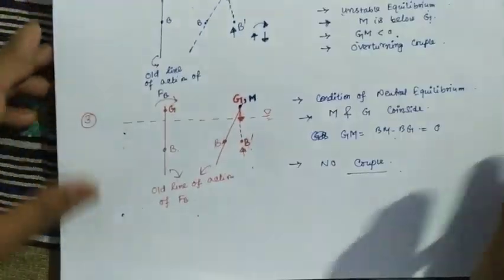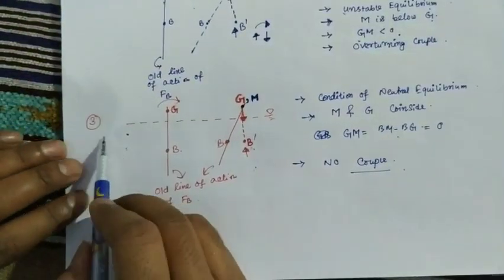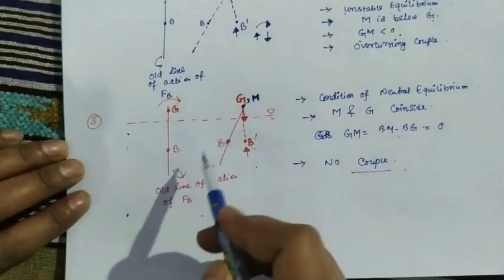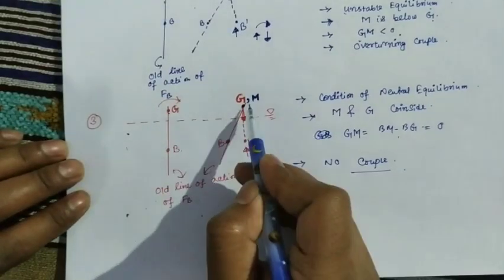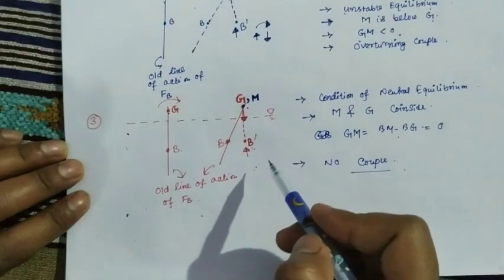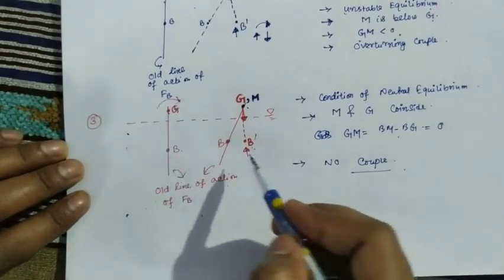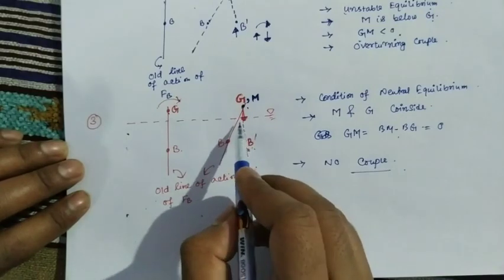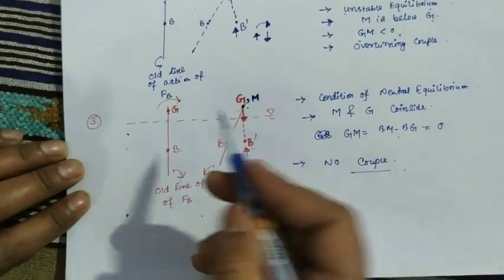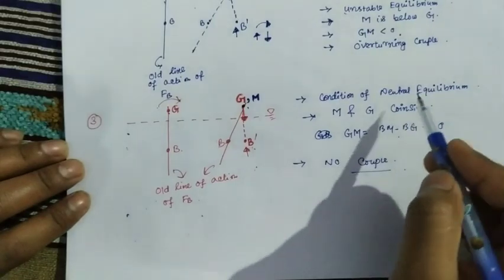Now the third condition, what happens? In the third condition, G and M both coincide, and that's why even if I give some kind of rotation, the body will get a new position but will never regain its original position. This is a kind of neutral equilibrium.